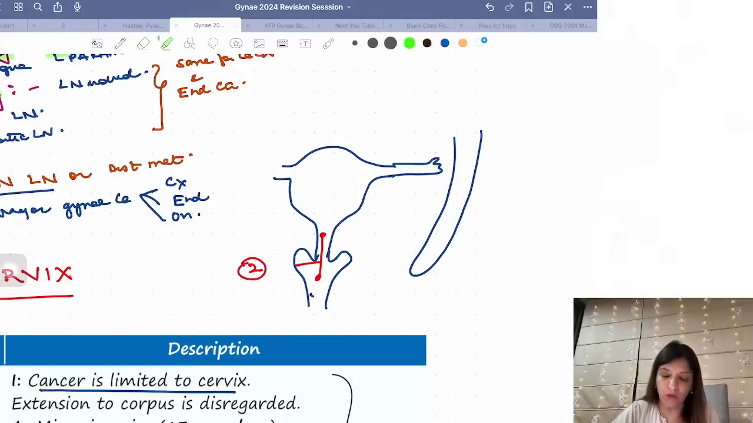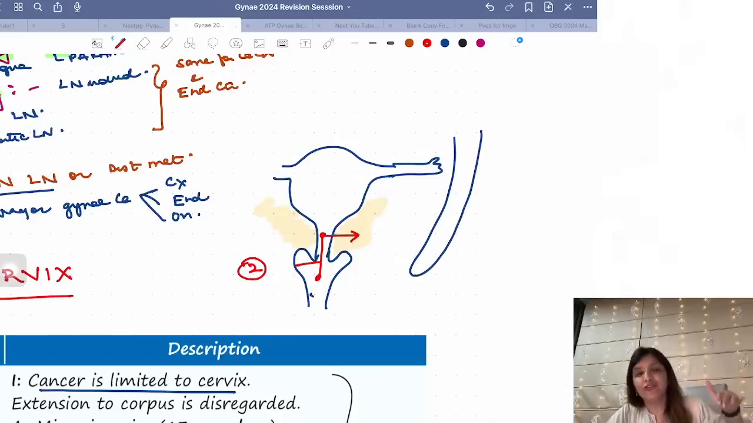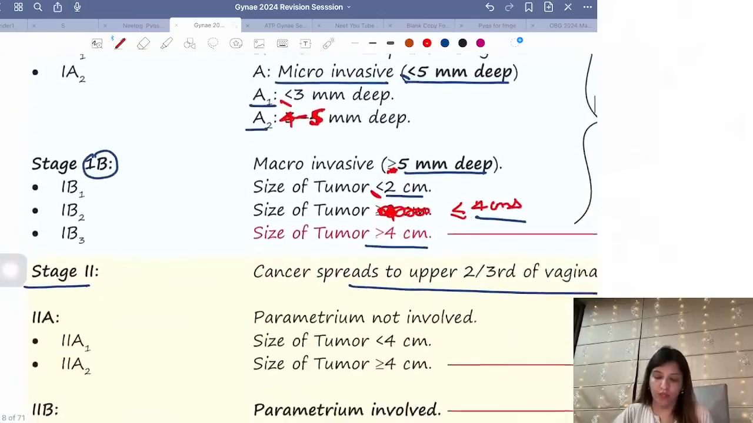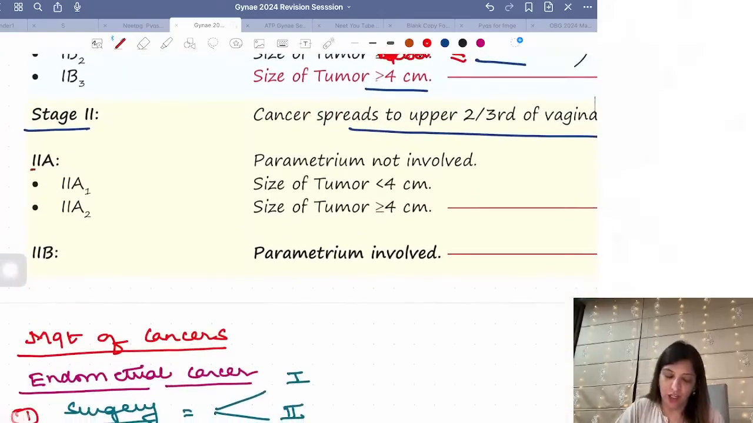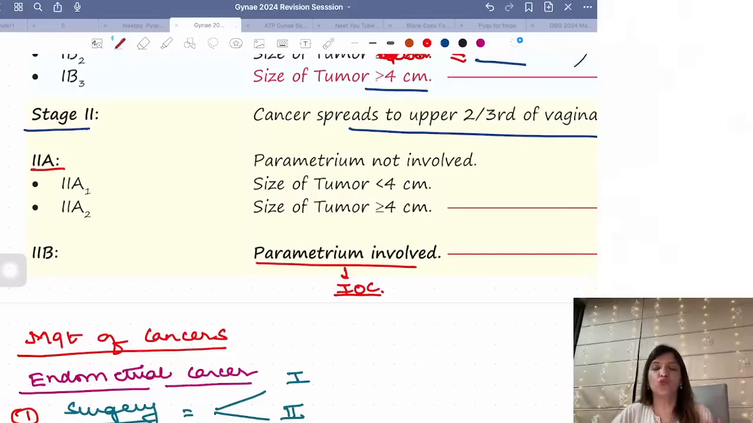Now, please remember all the ligaments which surround the cervix are together called parametrium. So laterally, where will this cancer go? Laterally this cancer is going to go to parametrium. If parametrium is not involved, it is stage 2A. If it is involved, stage 2B. So please remember, they ask you this: parametrium is involved in which stage? Parametrium is involved in stage 2B. What is the investigation of choice to know whether parametrium is involved or not?